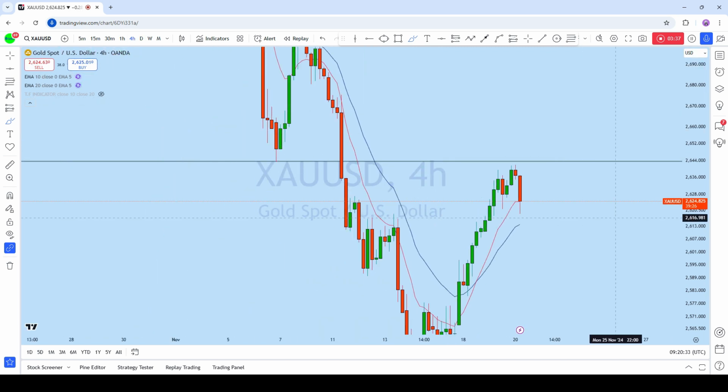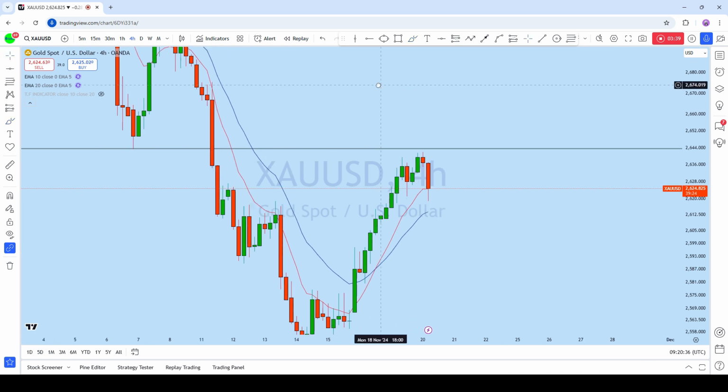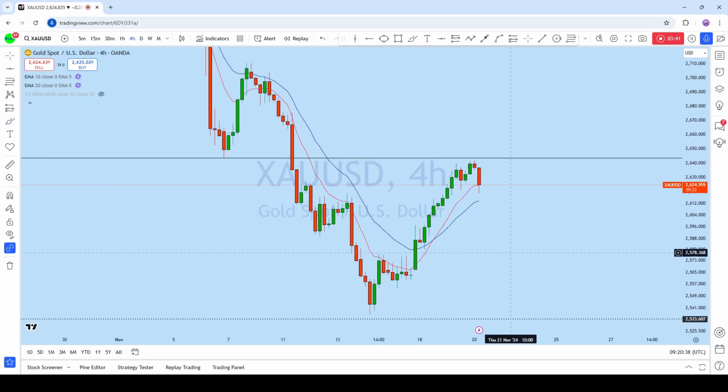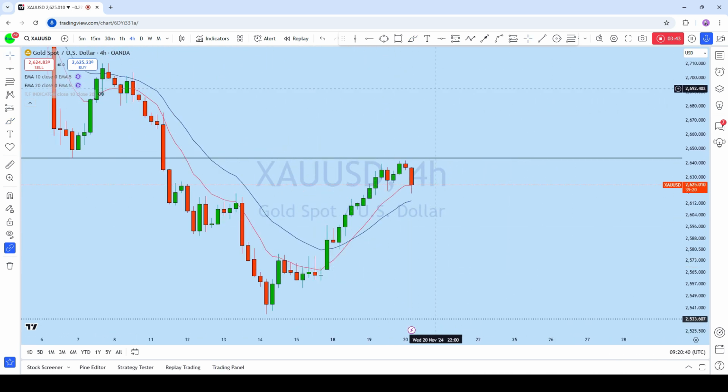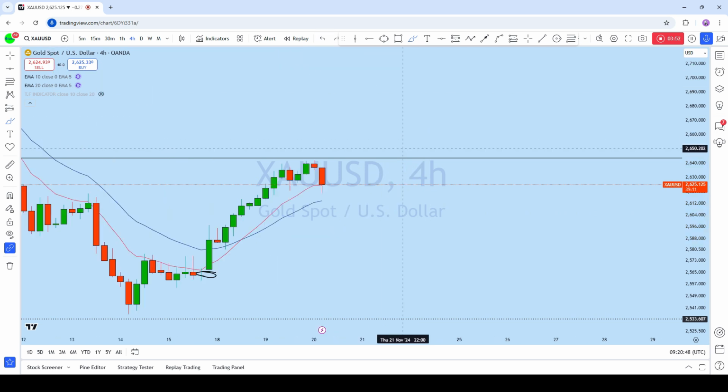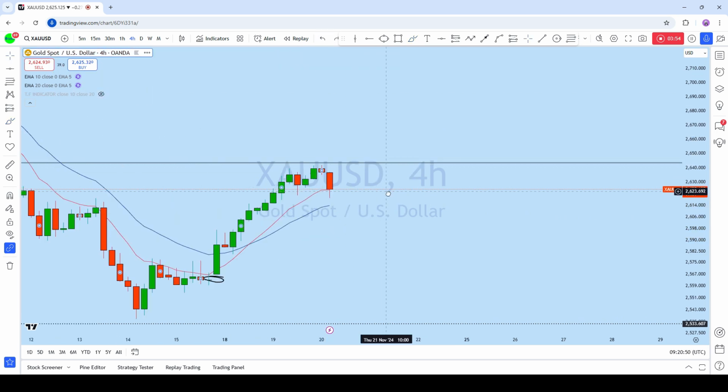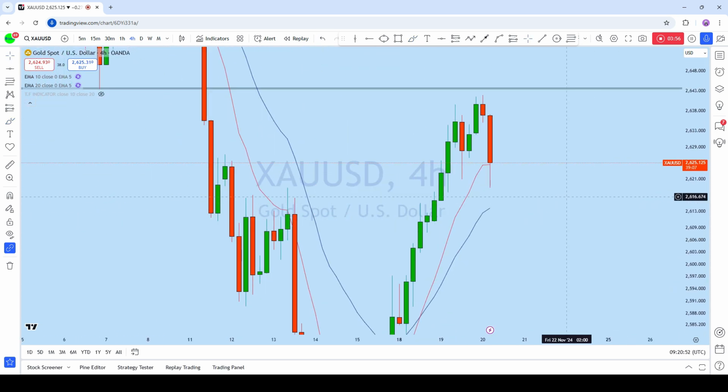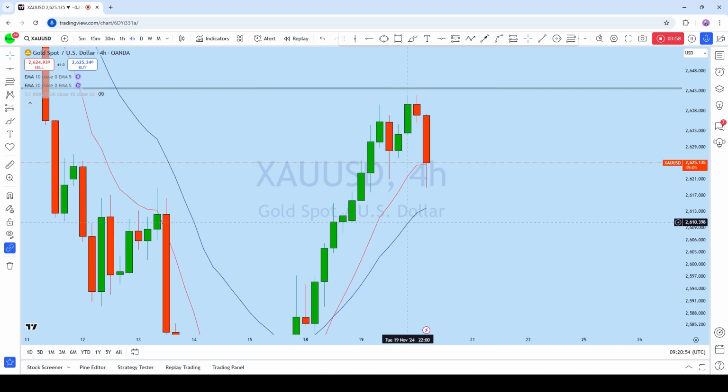Now, looking at the 4-hour time frame on XAUUSD, this is a very strongly bull market. We can see there was a gap open, breakout, pullback, and the market is forming a series of higher highs and higher lows, which is an uptrending market. From the 4-hour time frame, the price has just broken this swing low and is now trying to break to the upside with a long wick candle.